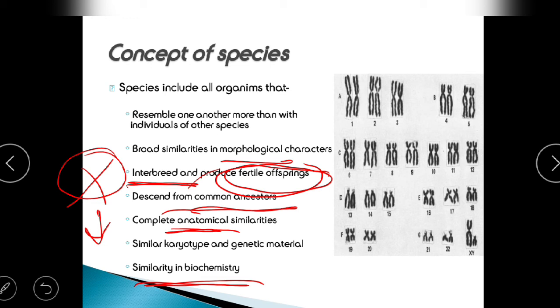So their biochemical reaction is quite different. Next, we see they have similar karyotype. This is a karyotype of an organism. What is the meaning of karyotype? Karyotype means when I am taking out the chromosomes, the total genome content, the total chromosomes, and I am just putting